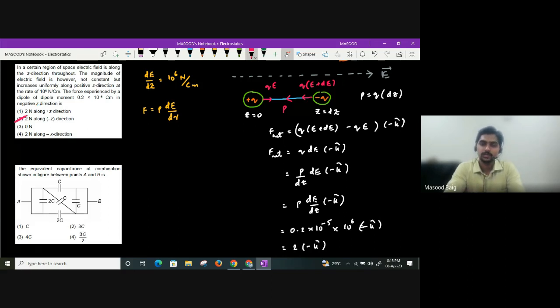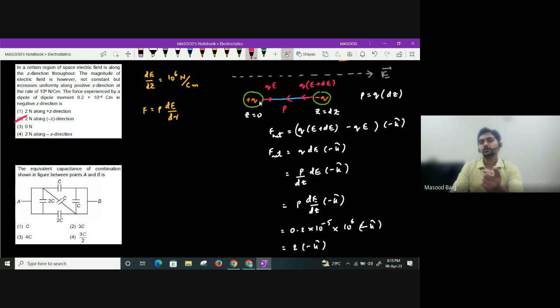See, again, what is the same concept? Whenever a positive charge is placed in an external field, it will experience force in the direction of field. Based on this motion of a charged particle, many questions have been asked in previous years, guys. Whenever a negative charge is placed in an external field, it will experience a force opposite to the direction of field. And they have mentioned that dipole moment is along negative z direction.